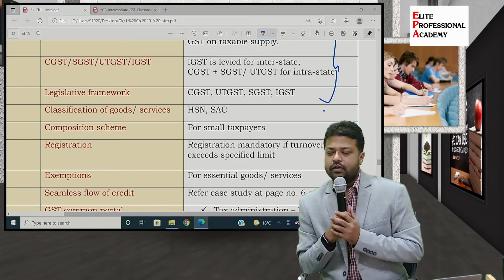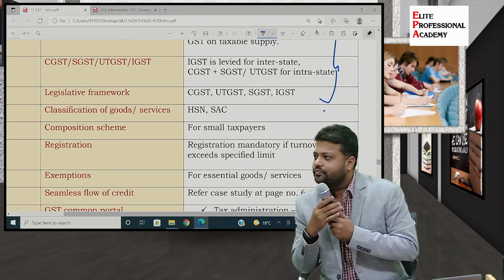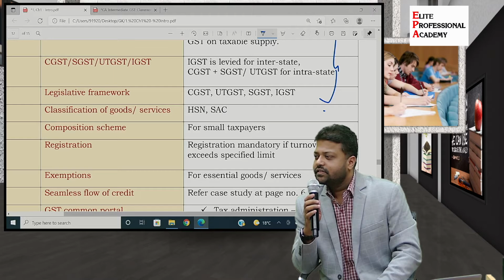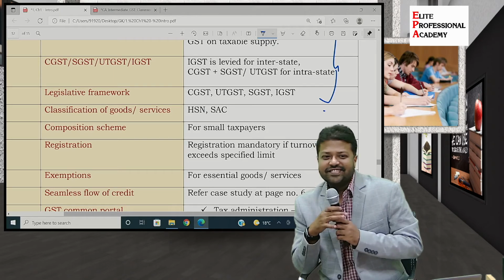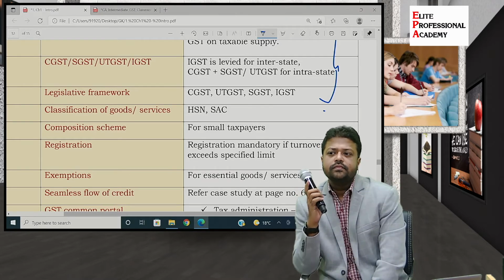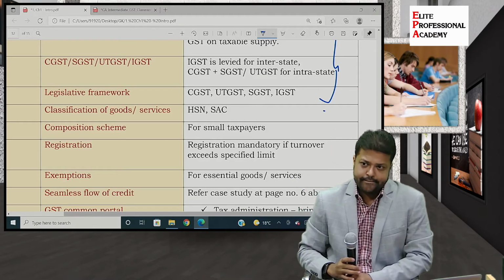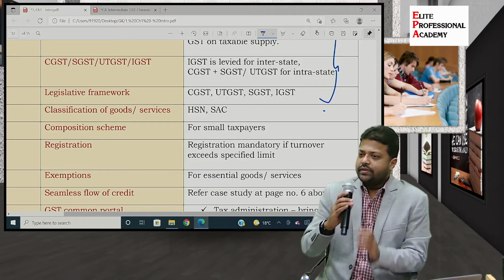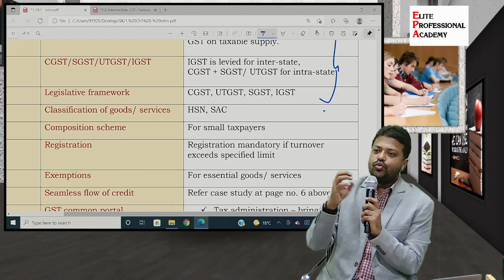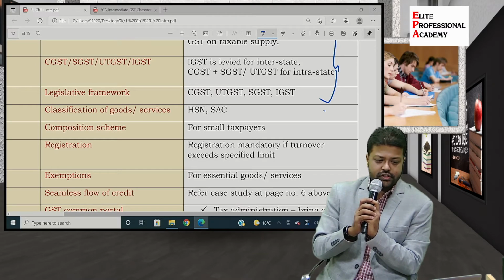Composition scheme. Okay, use any language, but explain what is a composition scheme. Hindi, Marathi, English. Those are the three languages that I understand. Correct? So basically, benefits and reliefs are given to small taxpayers. Correct? So that is a composition scheme.